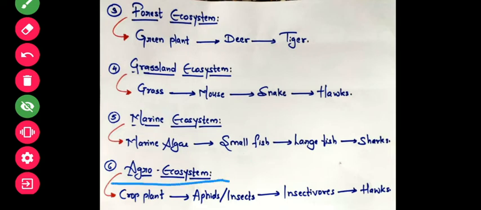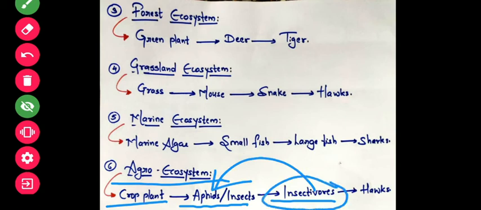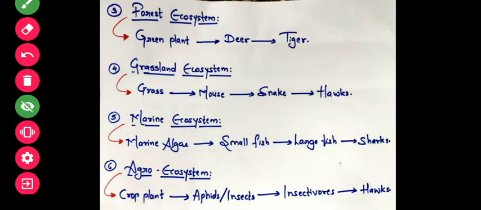And then the agro ecosystem, where there is an agriculture field and the cultivation of crop plants is there, acting as primary producers, which are attacked or eaten by the aphids or insects. And then the insectivore will attack the insects. Now what is an insectivore? One example of insectivores are worms, or such organisms which are going to eat the insects. Okay, and this insectivore will be taken by hawks. So this was about the food chain in different kinds of ecosystem.